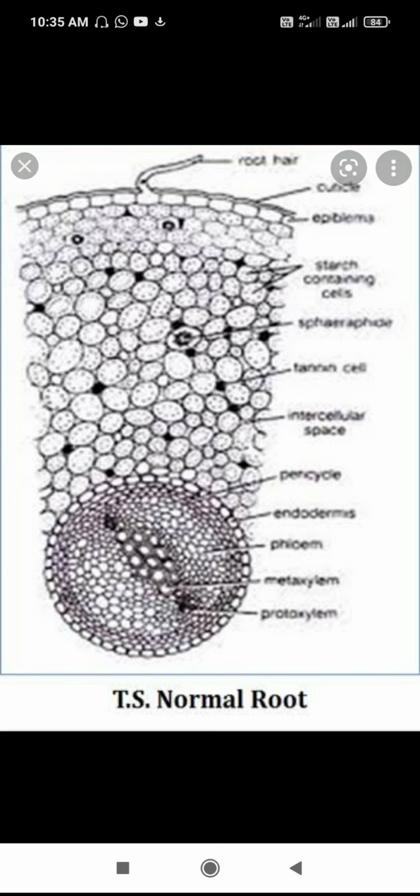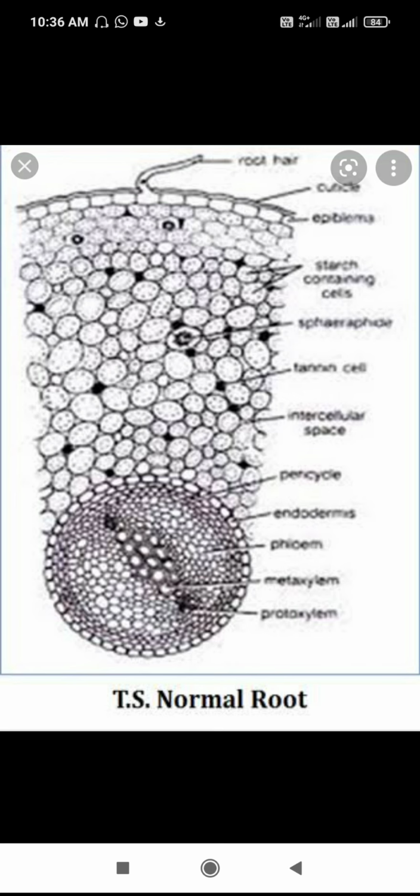Inner cortex cells are lignin made sclerenchymatous. The last layer of the cortex is called the endodermis, which is one cell thick.